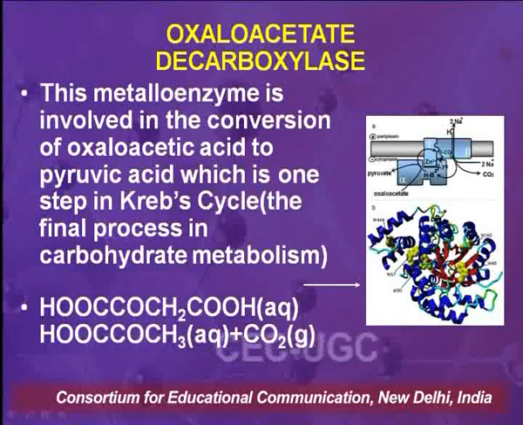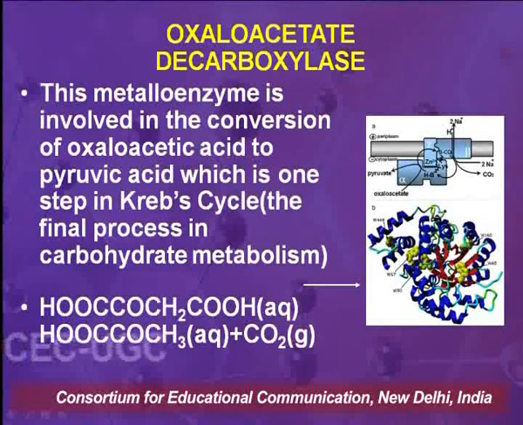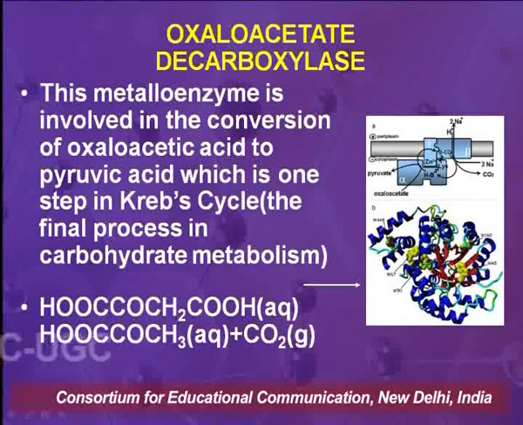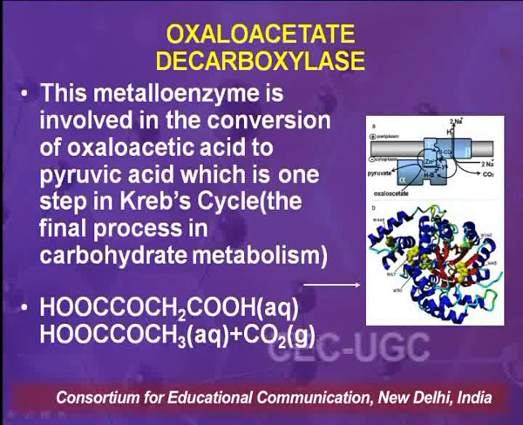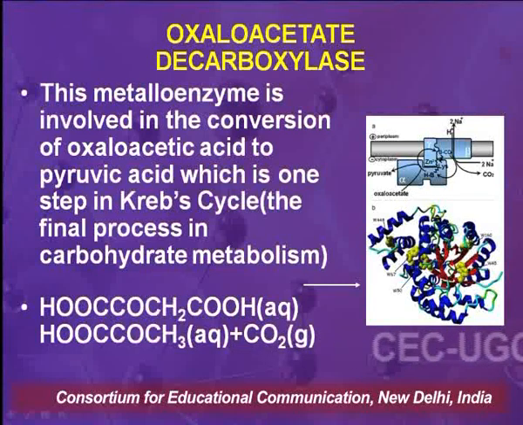This metallo enzyme is involved in the conversion of oxaloacetic acid to pyruvic acid, which is one of the steps in the Krebs cycle. Krebs cycle meaning the final process in carbohydrate metabolism. So, as we see, carbohydrate metabolism is a part of organic chemistry. So, all the branches are interlinked. The role of metal ion is present everywhere, including the biological system.